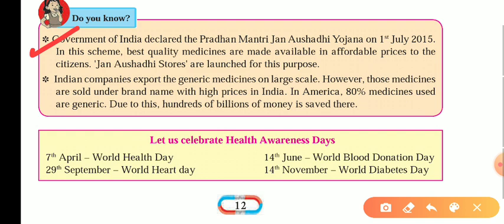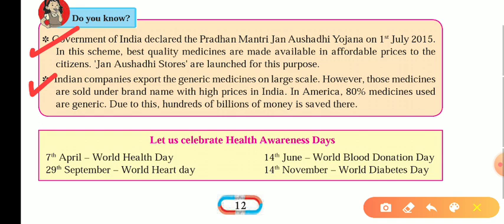Next one, Indian companies export generic medicines on a large scale. However, those medicines are sold under brand names with high prices in India. In America, 80% of medicines used are generic. Due to this, hundreds of billions of money is saved there. In India, people are using branded medicines. They don't go for generic medicines. If you compare it with America or the USA, they are using 80% generic medicines, and that's why they can save a huge amount on medicines.